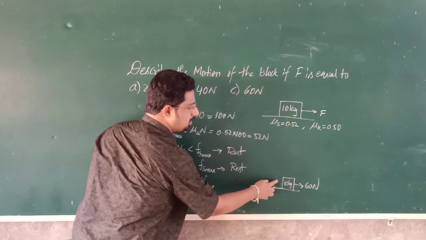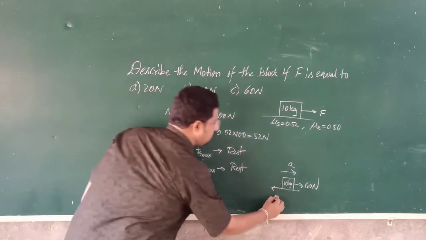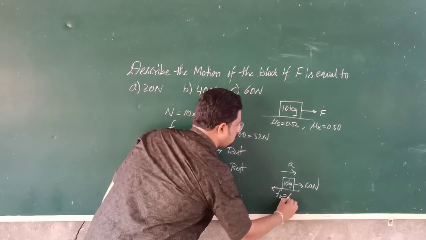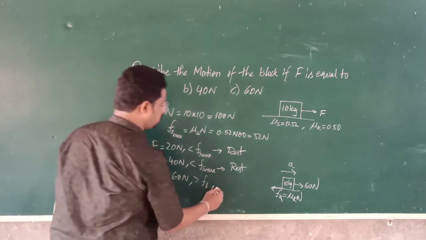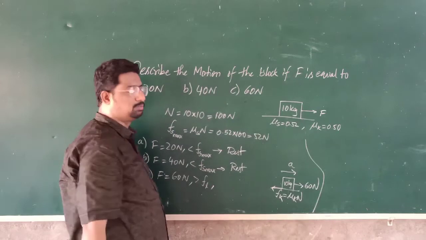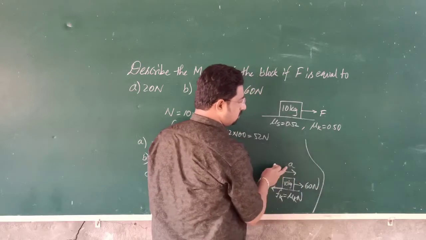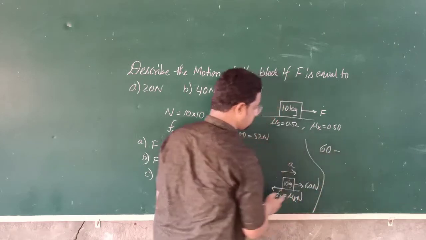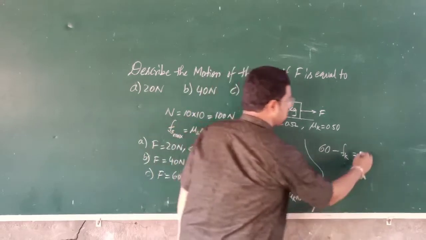So here, as it is moving with some acceleration a, the kinetic frictional force Fk will act. Fk is equal to mu k into N. So now let us find the acceleration of the body. As the body is moving with acceleration a in the forward direction, F net will be 60 minus the frictional force Fk. This is the F net, and F net is equal to ma.